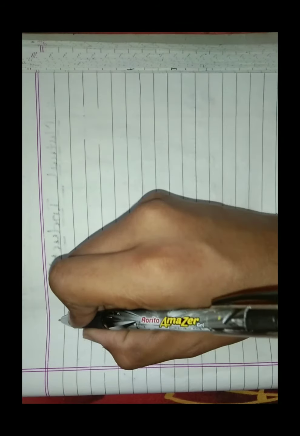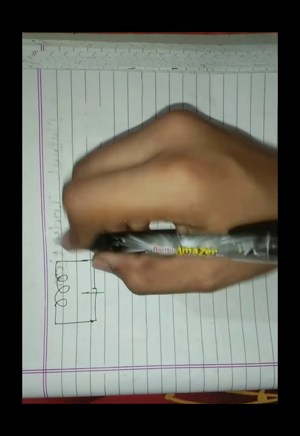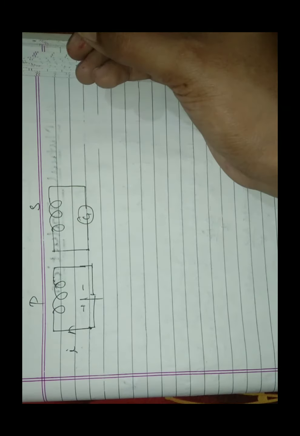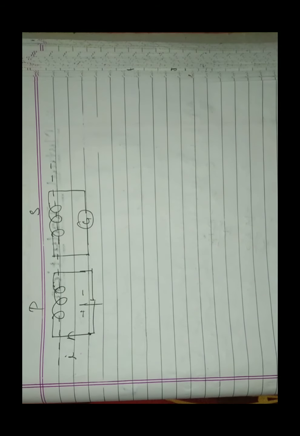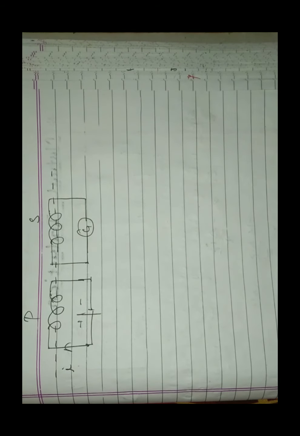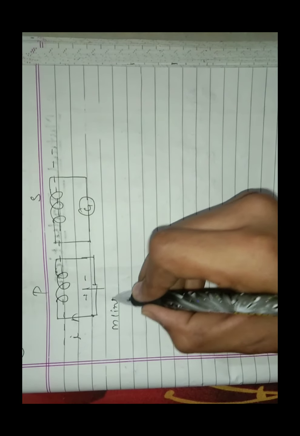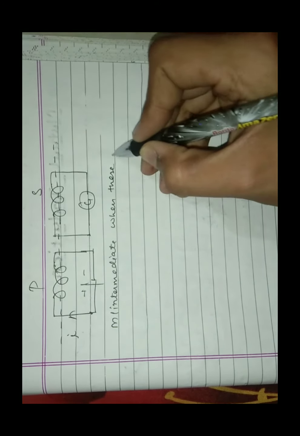Now the second case. What is the second case? If they are put coaxially, then what do we get to know? This is the primary, this is the secondary, and these are placed coaxially. In this case M is intermediate. If the coils are separated coaxially, M is intermediate.